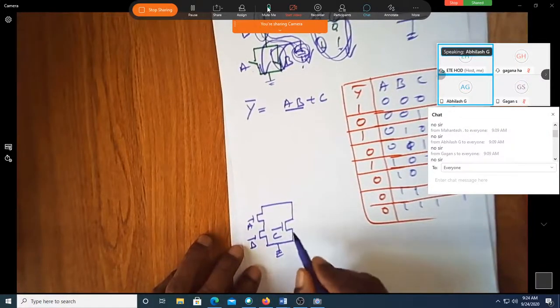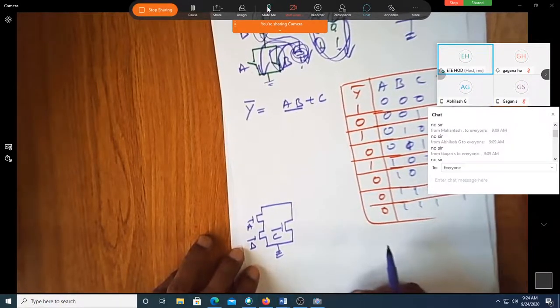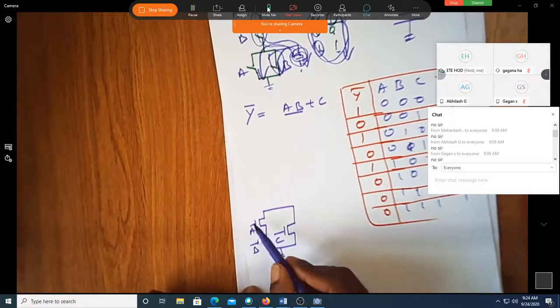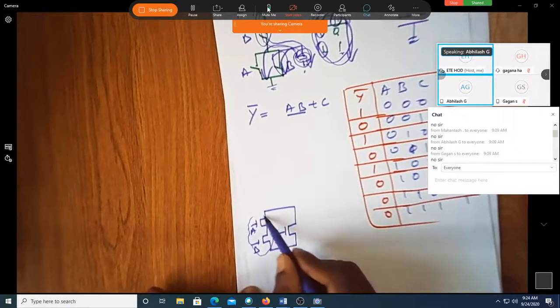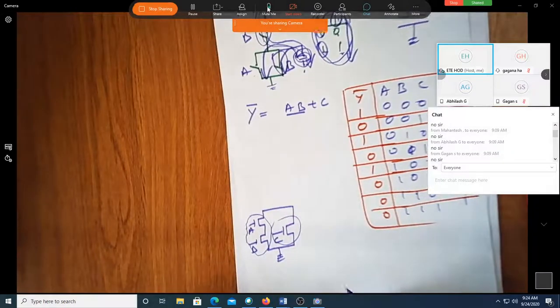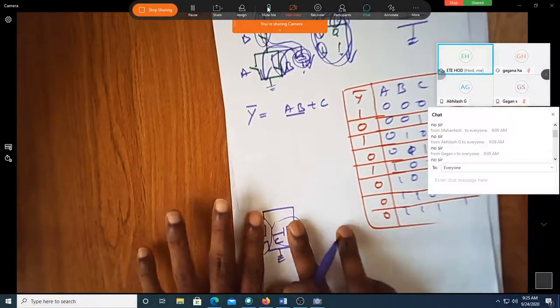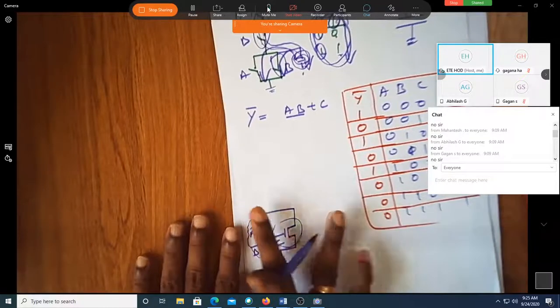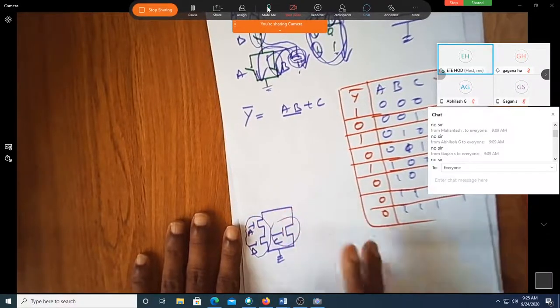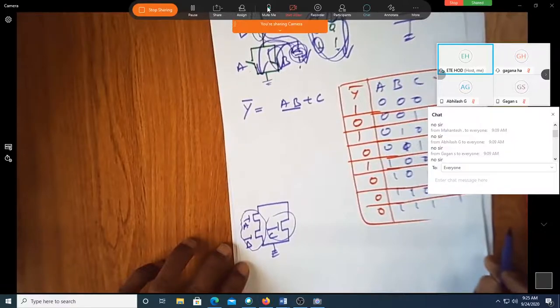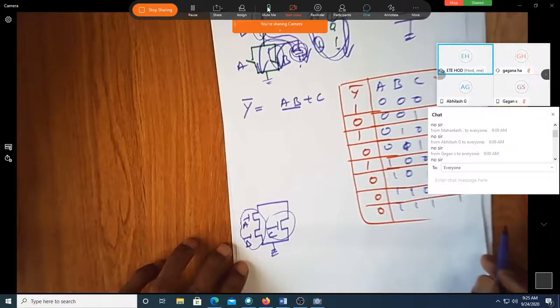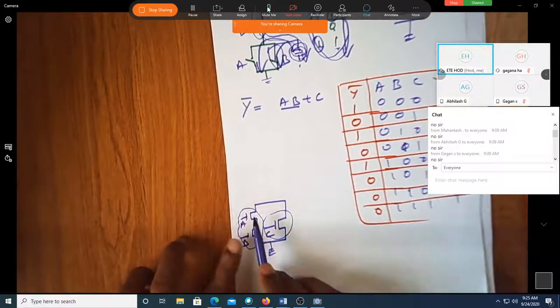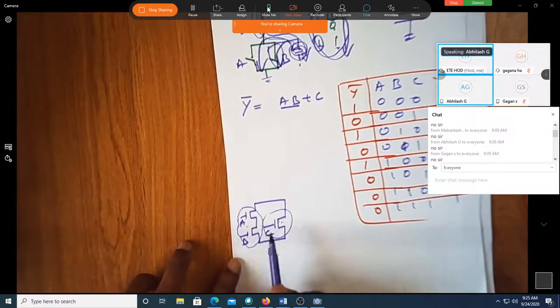So NMOS is done. How do I write the PMOS? For PMOS, are these two effectively parallel here? This segment and this segment. Abhilash, are these two segments in parallel? Yes, sir. Parallel.